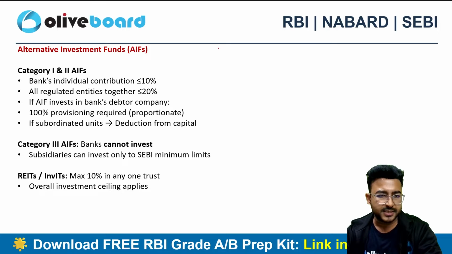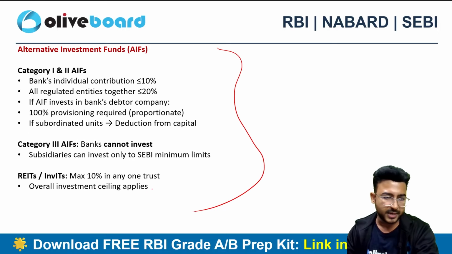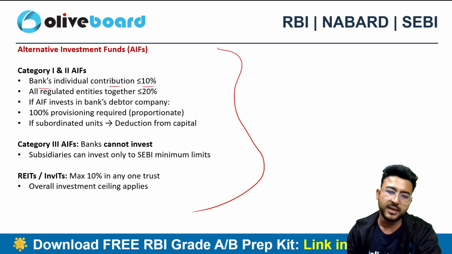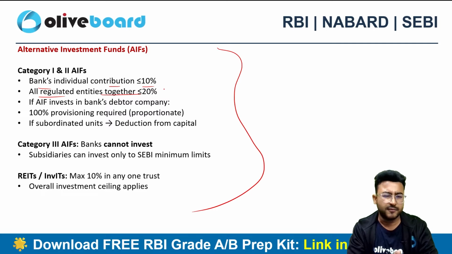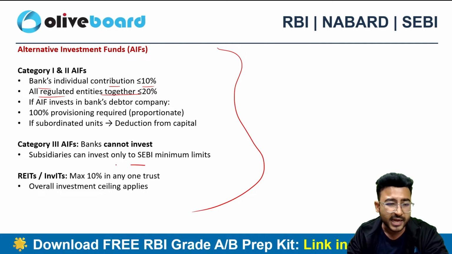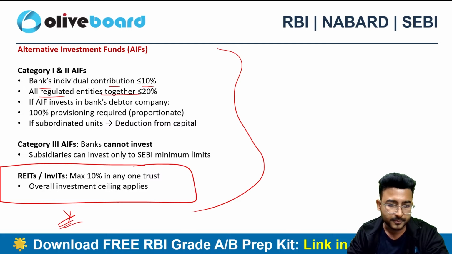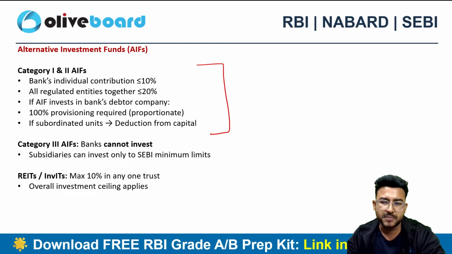Now there are so many limits related to the alternate investment funds also. You don't have to remember each and every limit, right? Like category 1 and 2 AIF, banks' individual contribution shall be less than or equal to 10%. All the regulated entities together can acquire up to 20%. We have already done a circular on it, if you remember, the AIF related circular. It was there somewhere around 5 to 6 months back. Then a video was also there on YouTube related to AIF.